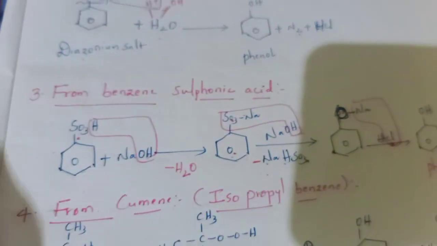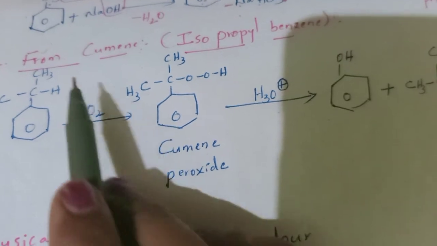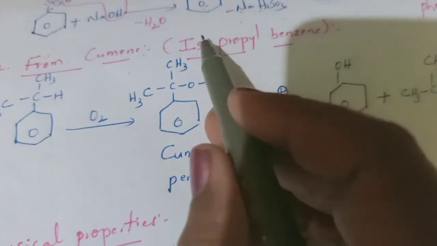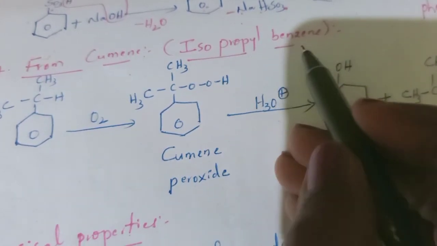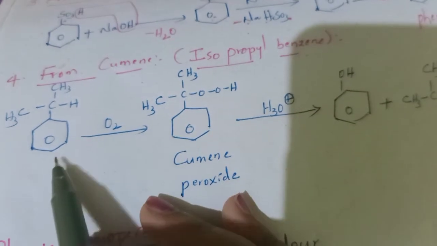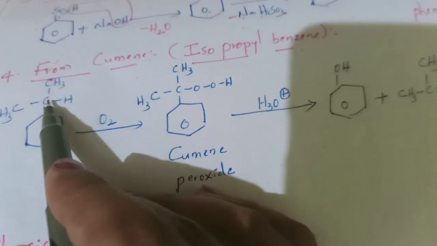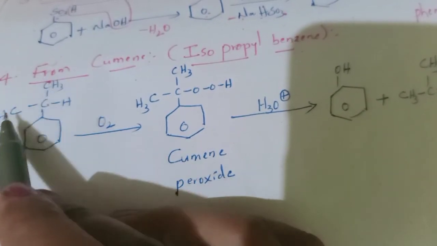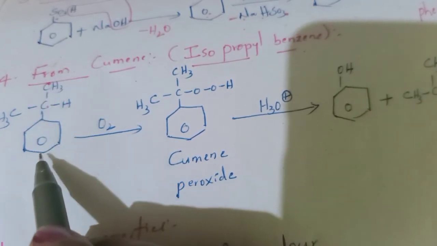This is the third method, and we'll see the fourth method of preparation. In this fourth method, we prepare phenol by using cumene. Cumene is nothing but isopropyl benzene. If an isopropyl group is present on the benzene ring, that is known as isopropyl benzene. Here 1, 2, 3 carbons are present, and the second carbon is attached to the benzene ring, so it is known as an isopropyl group.